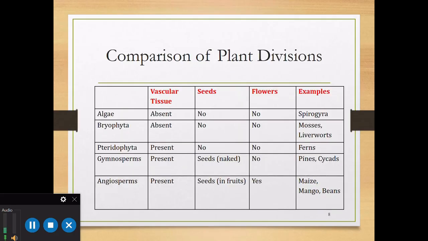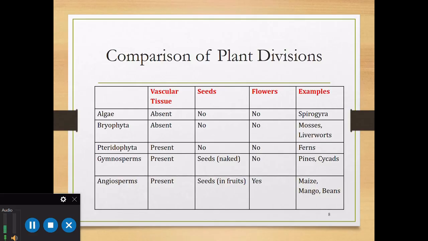Let's look at all these and compare. This is the summary. So if we look at this, you see that as we move from algae to angiosperms, there is a clear increase in complexity and adaptation to land.